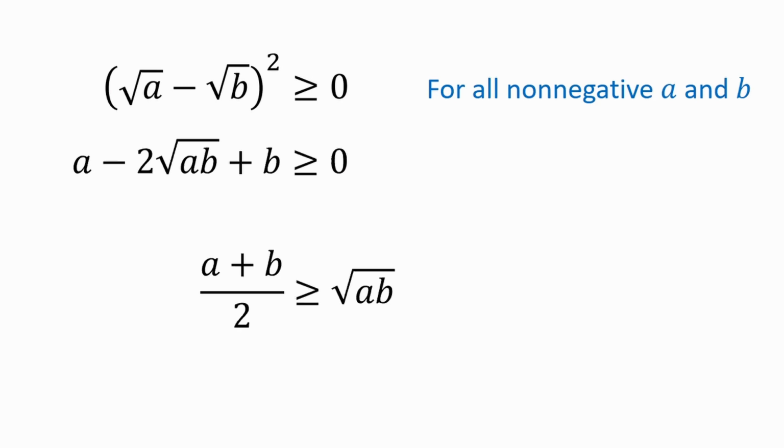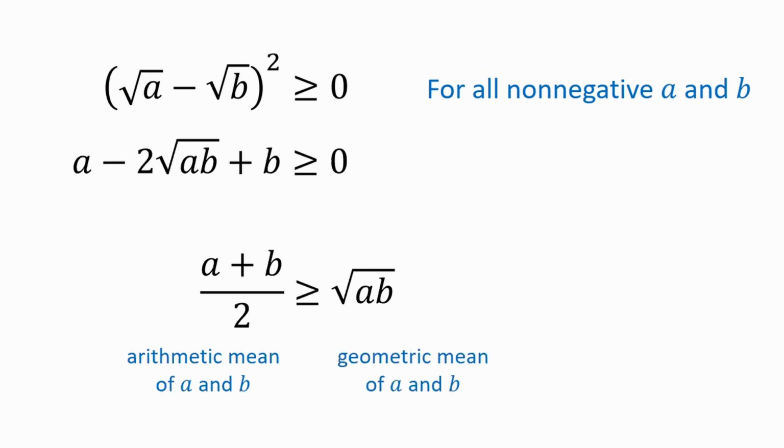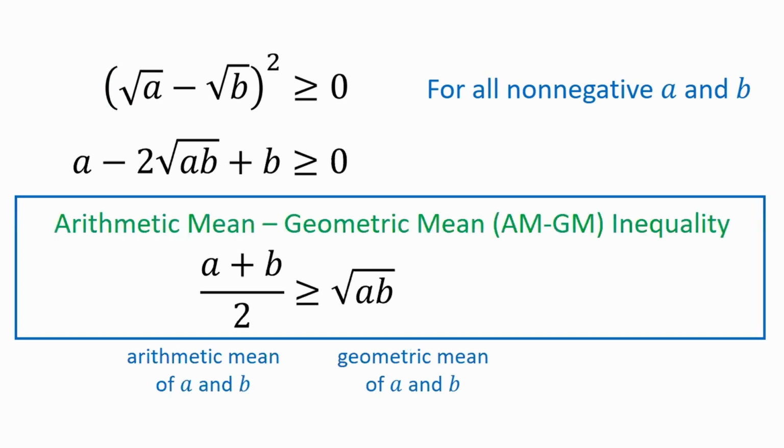The left side, a plus b over 2, we call that the arithmetic mean of a and b. Yes, the AM is the average of these two numbers. The right side, the square root of ab, is called the geometric mean of a and b. This general statement is a special instance of what we call the arithmetic mean geometric mean, or AM-GM, inequality, that the arithmetic mean of a and b is greater than or equal to their geometric mean. Let's not forget the assumption that a and b must be non-negative.